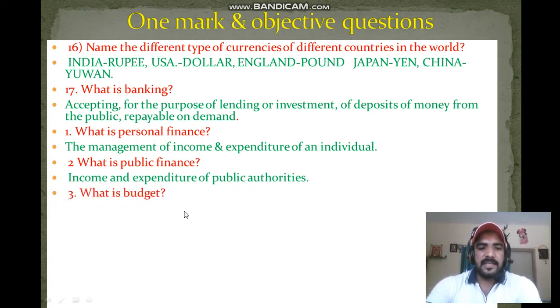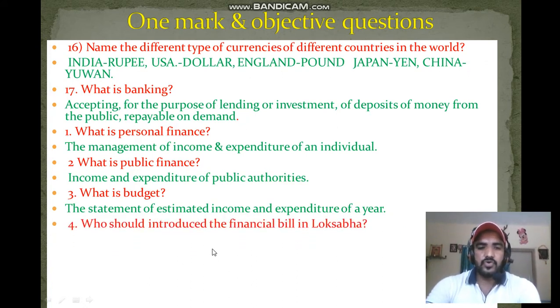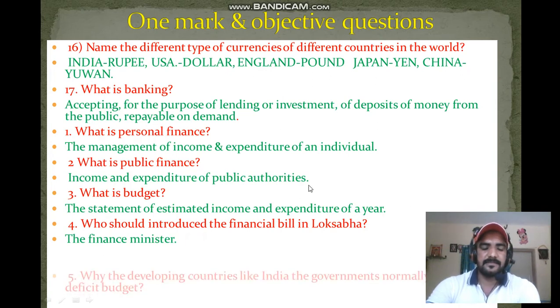Next question: what is budget? It means the statement of estimated income and expenditure of a year is called budget. And who should introduce the financial bill in Lok Sabha? So there is the finance minister.